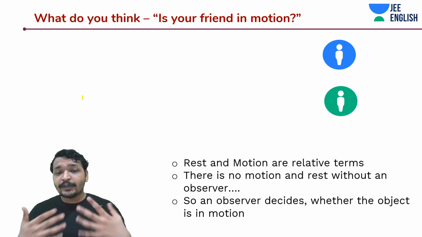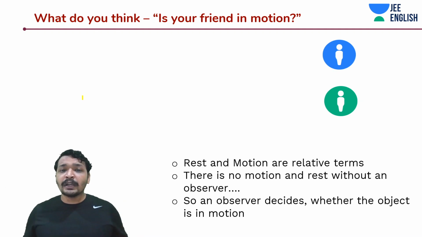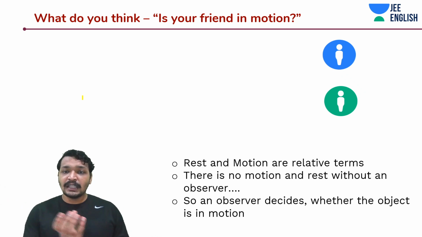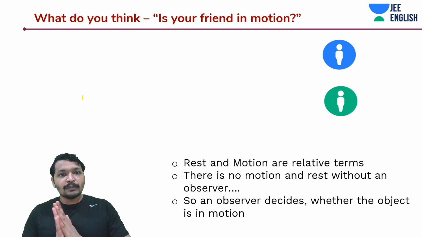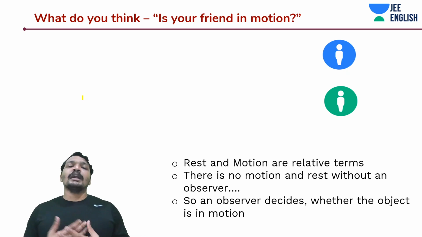These things only come into your mind when the objects are moving at very high velocities, because at that moment your brain is messed up a little bit. You must have noticed in your childhood, when you are traveling on a high speed frame of reference like a train, that the trees outside are moving in the reverse direction. And there is no concept of rest and motion without an observer.